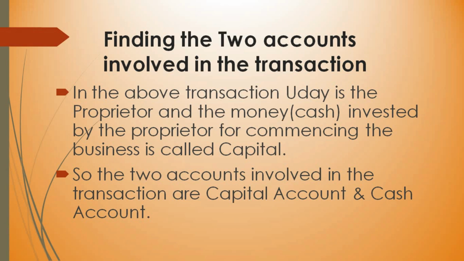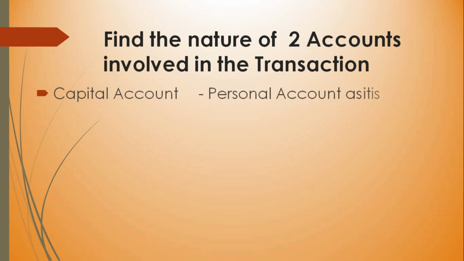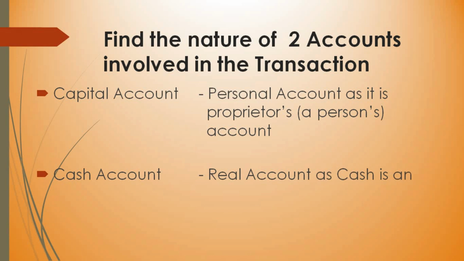Next, I said we have to find the nature of the two accounts involved in the transaction. First, capital account, what type of account is it? It is a personal account. Why? Because it is the account of the proprietor, the account of a person. That's why you say capital is nothing but personal account. And cash is a real account. Why is cash a real account? Because cash is an asset, so it is a real account.